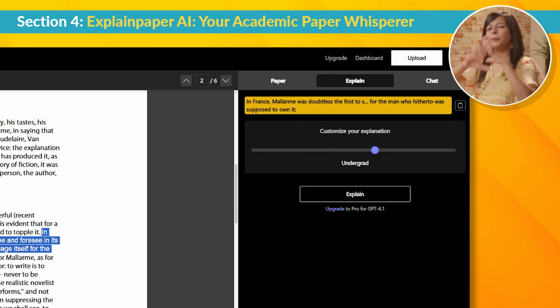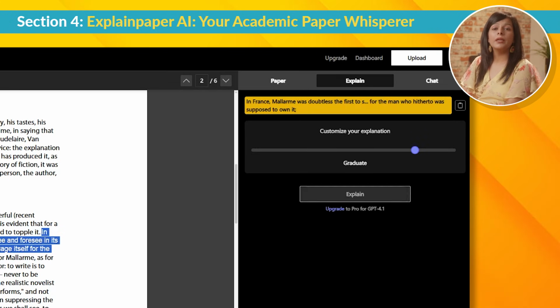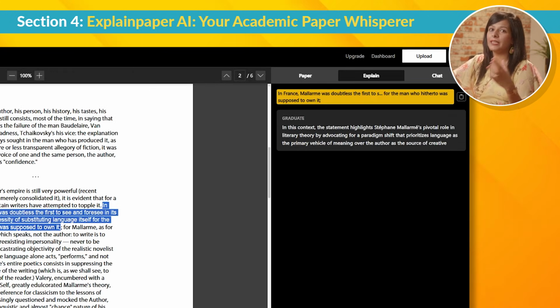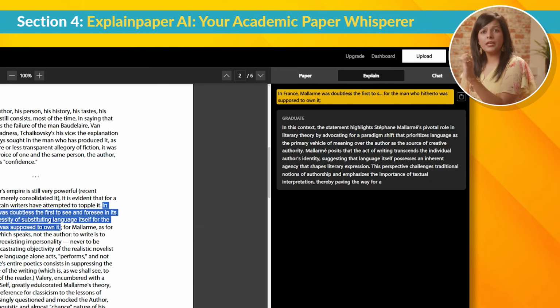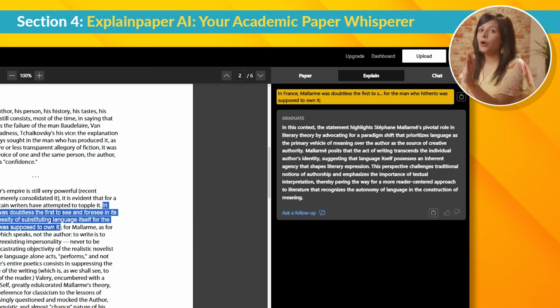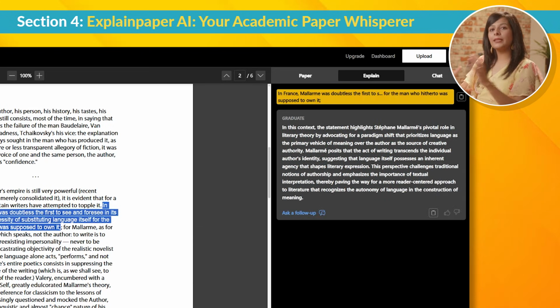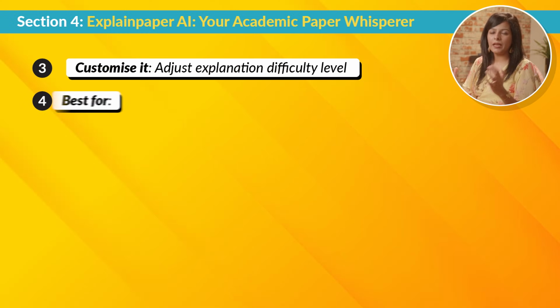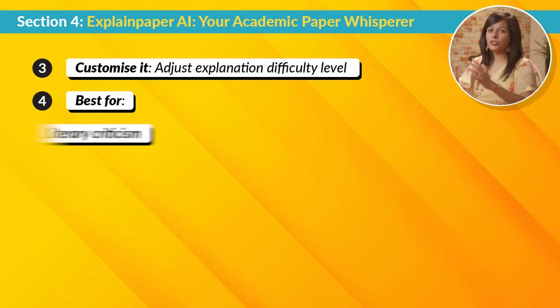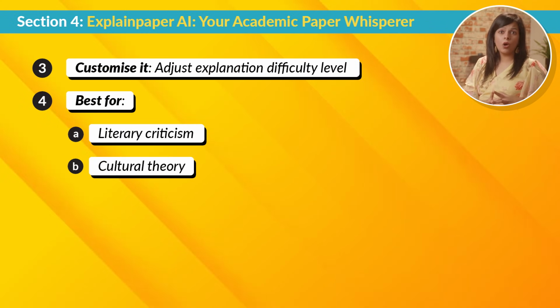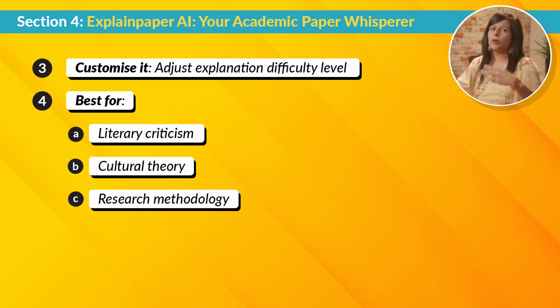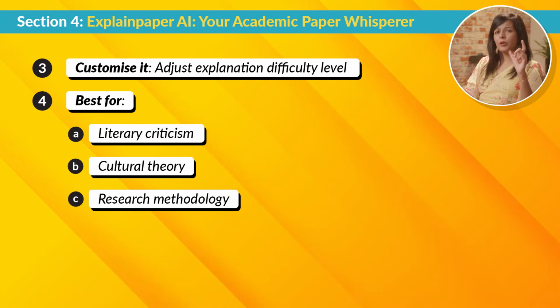You can even adjust the maturity or difficulty level of the explanation. Whether you are struggling with Barthes writing or dense cultural studies theories, this tool makes it all more digestible. It feels like having a helpful professor sit beside you, pointing at the line and saying, "Here's what this actually means." Explain Paper is great for dealing with literary criticism, cultural studies, or research methodology, where the original language can be quite dense and complex. Understanding concepts becomes easier, and you don't have to just memorize without meaning.